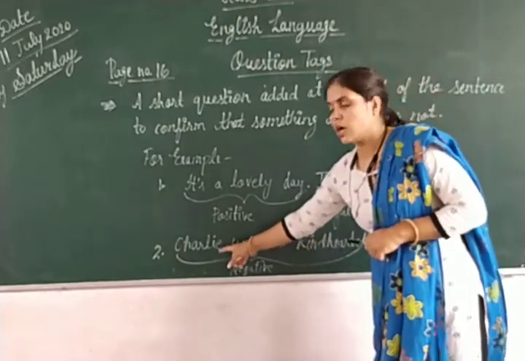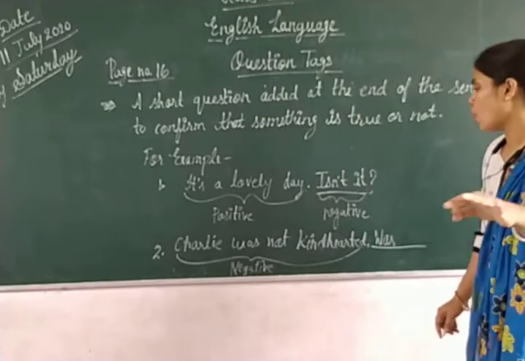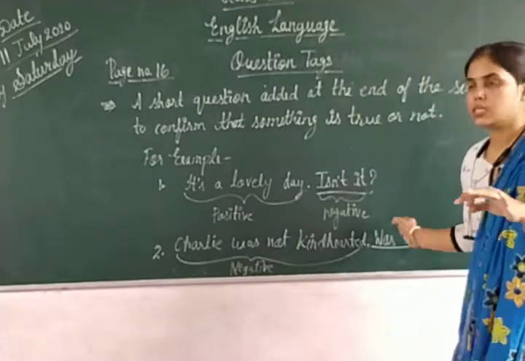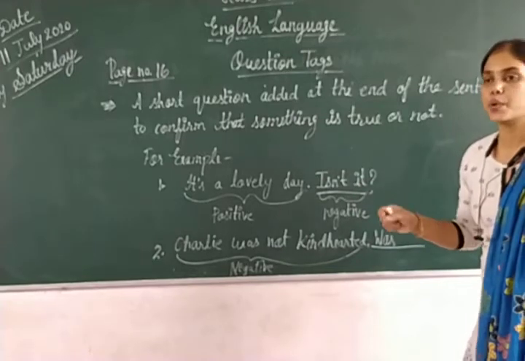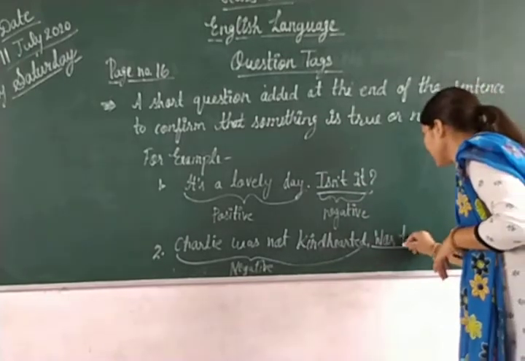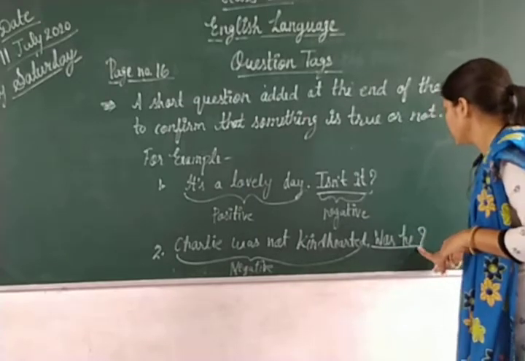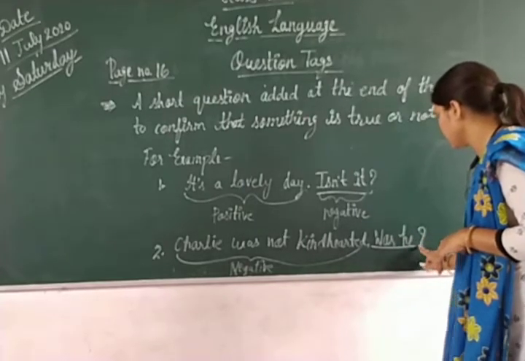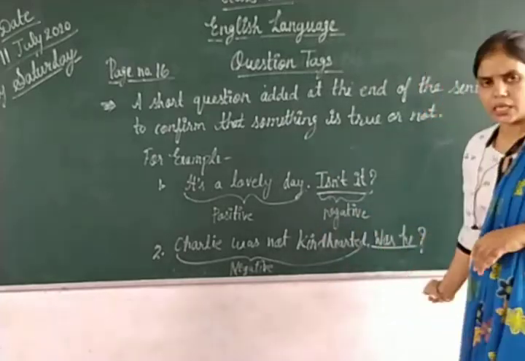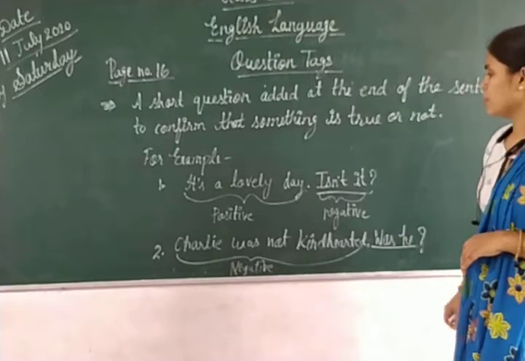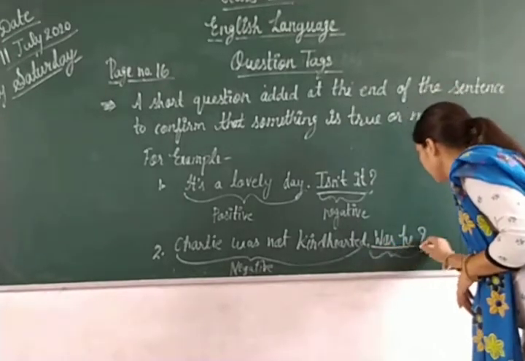And for Charlie we have to use he because Charlie is a boy. We have to take only pronouns. So we will use was he. Charlie was not kind-hearted, was he? Like this we have to do it, so it is positive.